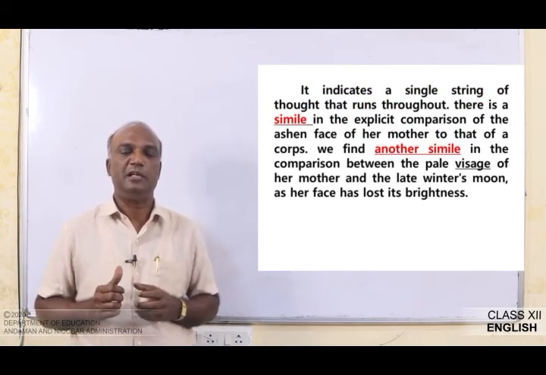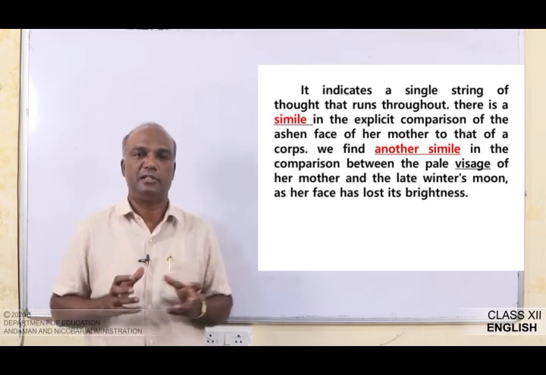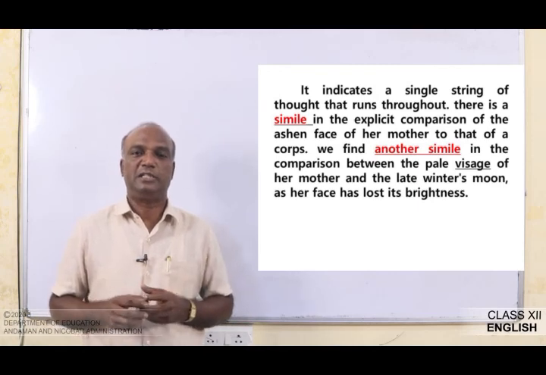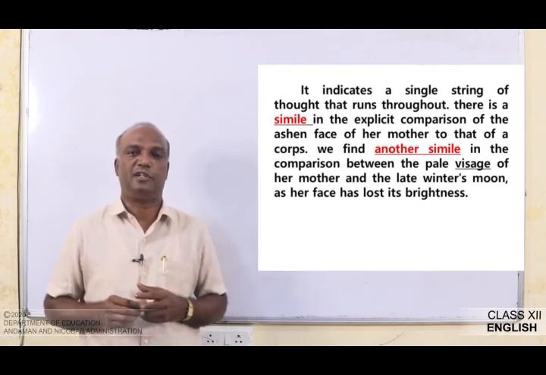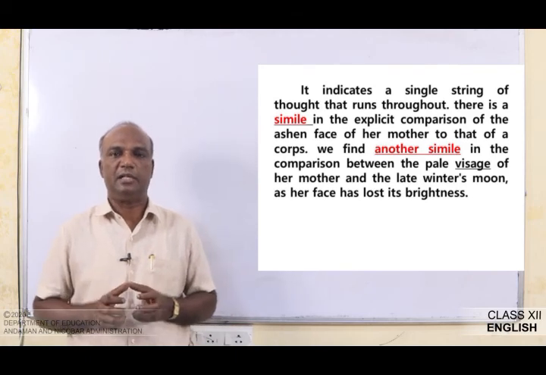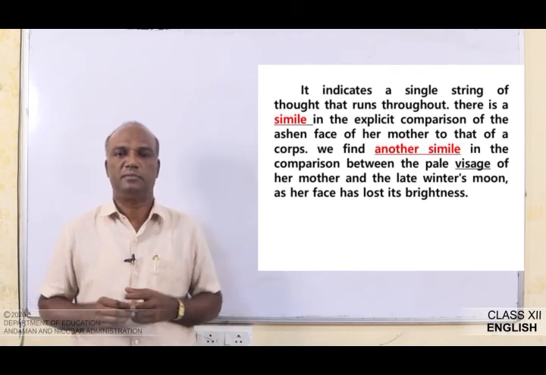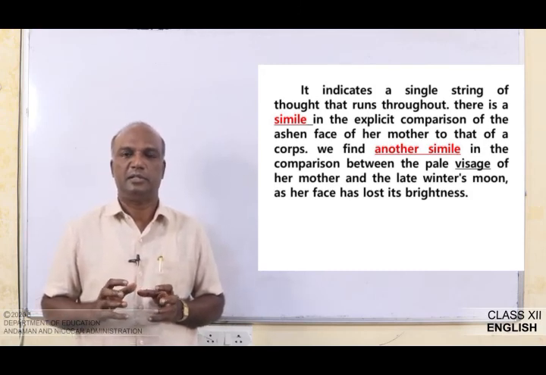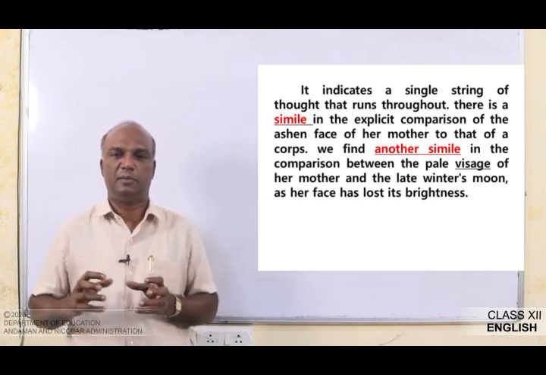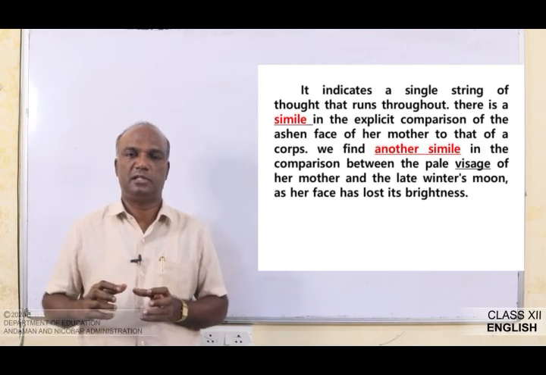There is a simile, which is a figure of speech, in the explicit comparison of the ashen face of her mother to that of a corpse. Another simile she has used is the late winter's moon, which also suggests that the brightness of her mother's face is lost.